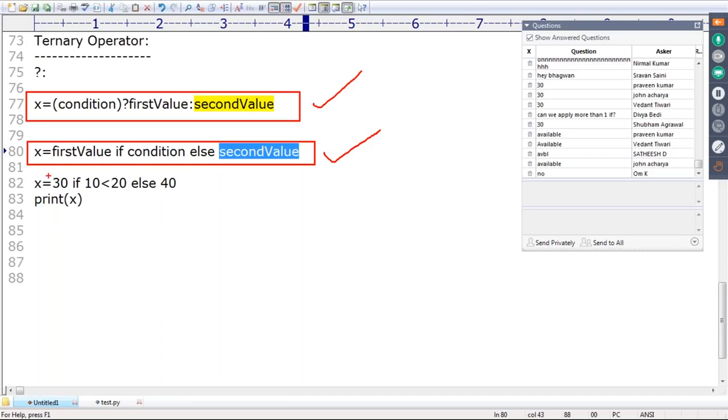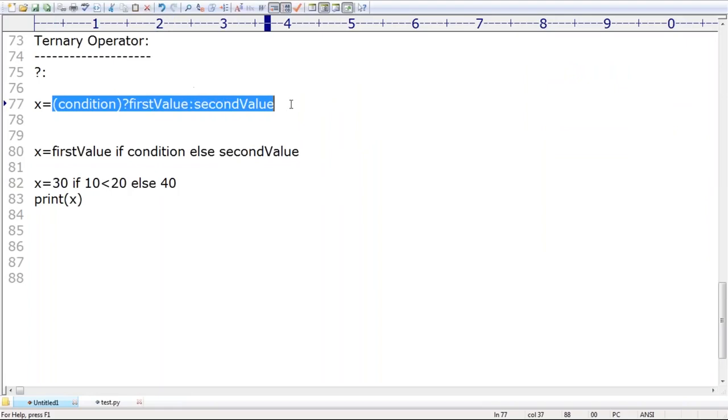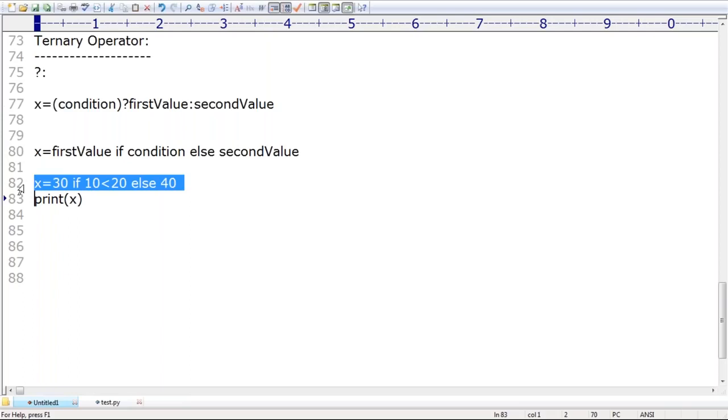X is equal to 30 if 10 is less than 20, else 40. This is more or less a reading English statement, but the other one is programming code. I told you several times, Python is not a programming language, it is just like speaking English. If I show this line to any person, even someone who doesn't know computers, they will tell that X value is 30. Are you able to understand?